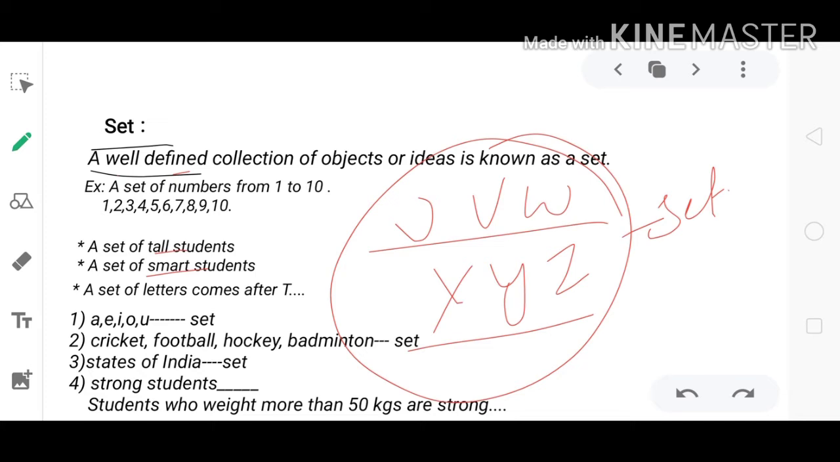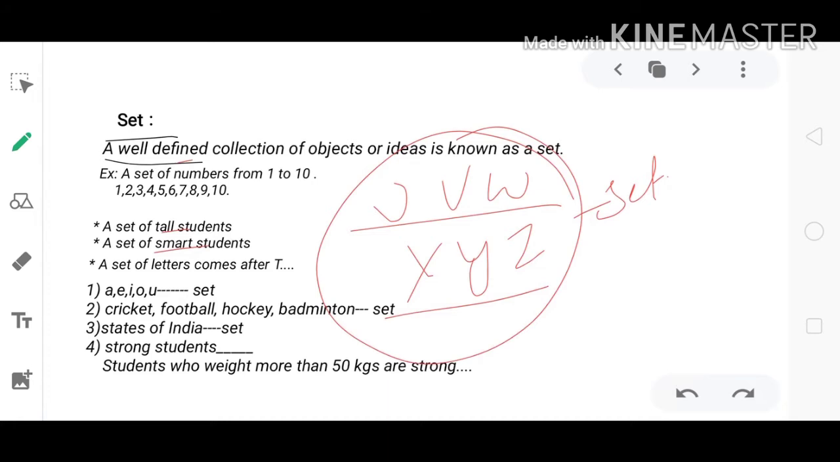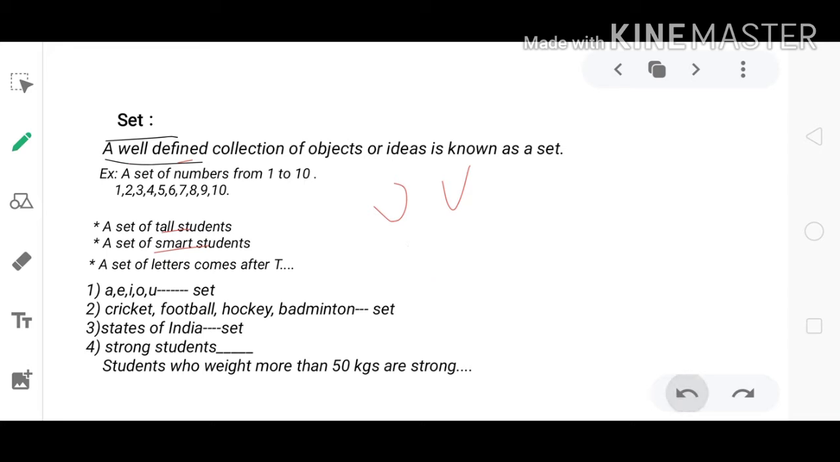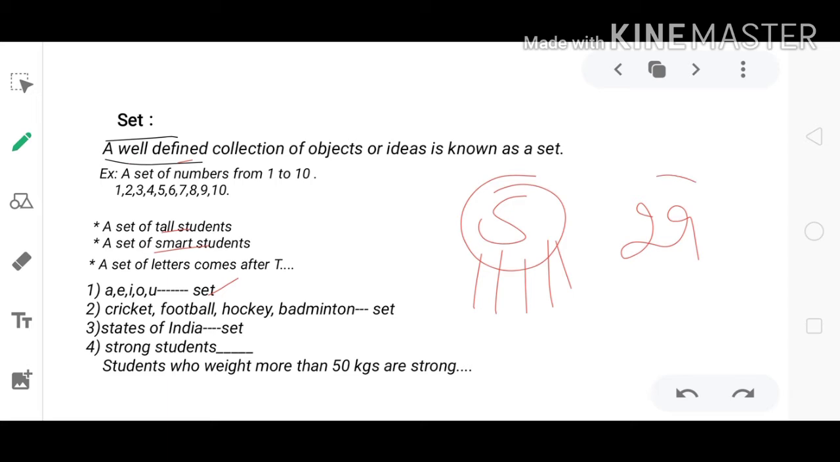Next. Here observe A, E, I, O, U. We already know A, E, I, O, U are vowels. These are also similar groups, so this is also a set. Cricket, football, hockey, badminton. These all are under the group of sports, so this is also a set. Next, states of India. India consists of 29 states. So we can list all the 29 states. So this is also a set.